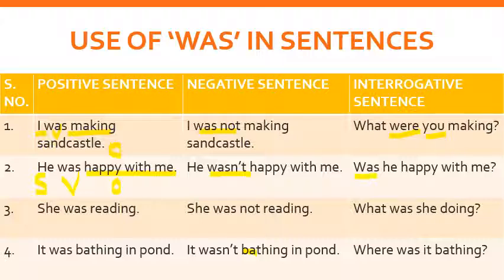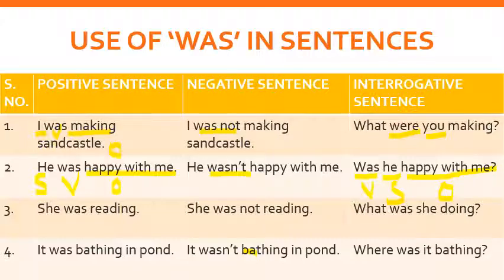So here was is a verb which is coming first, he is the subject, and happy with me is the object. So this is how the sentence formation changes when we make an interrogative sentence. The verb comes first, then the subject and then the object.